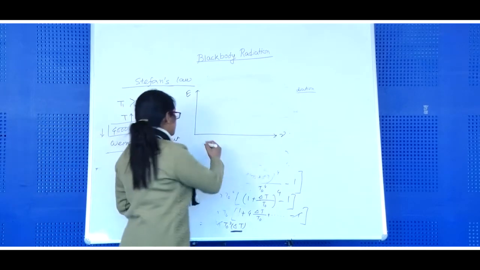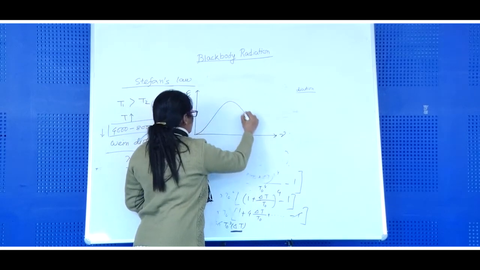Okay. So if we plot that, we will see the amount of radiation.